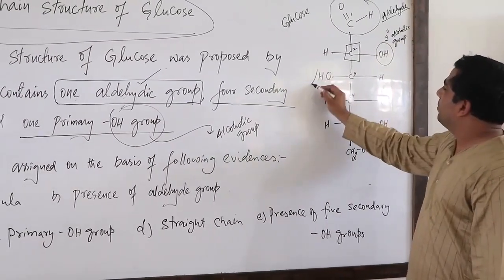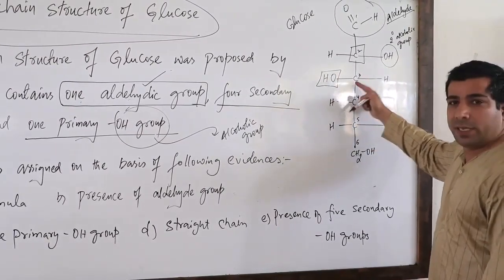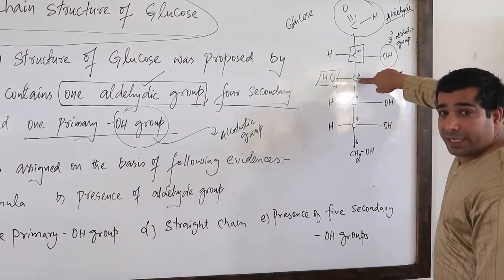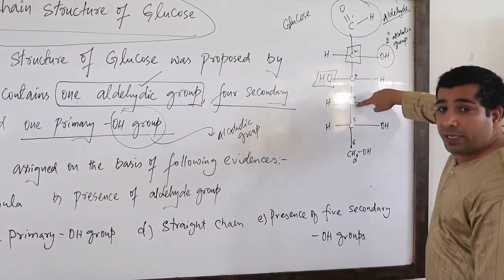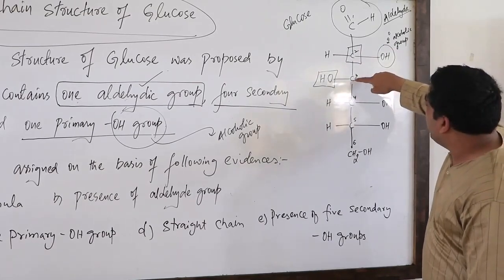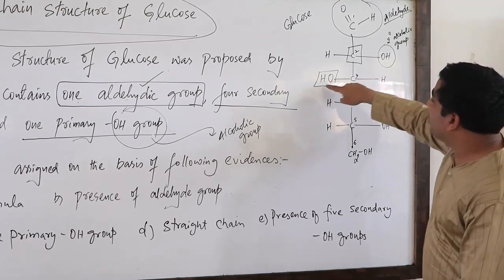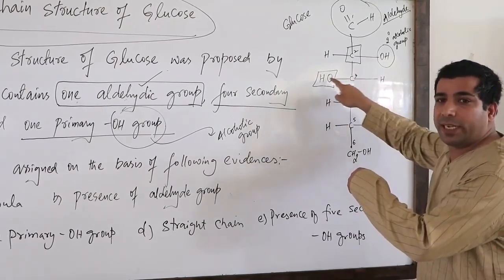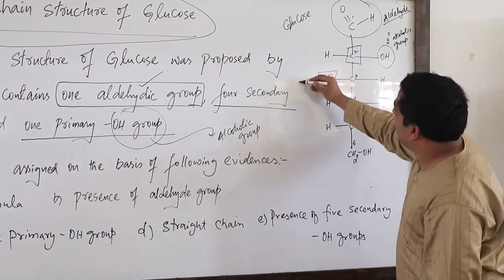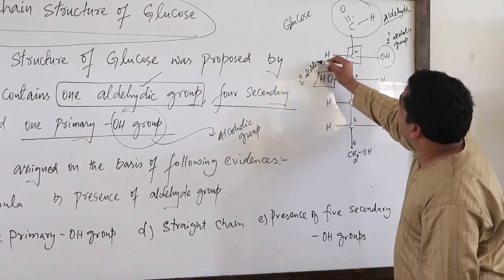Now look here. This OH group is attached to the third carbon, and that third carbon is attached to the second carbon and the fourth carbon, which means this carbon is a secondary carbon. And when an OH group is present on a secondary carbon, it is known as a secondary OH group. So this is again a secondary alcoholic group.